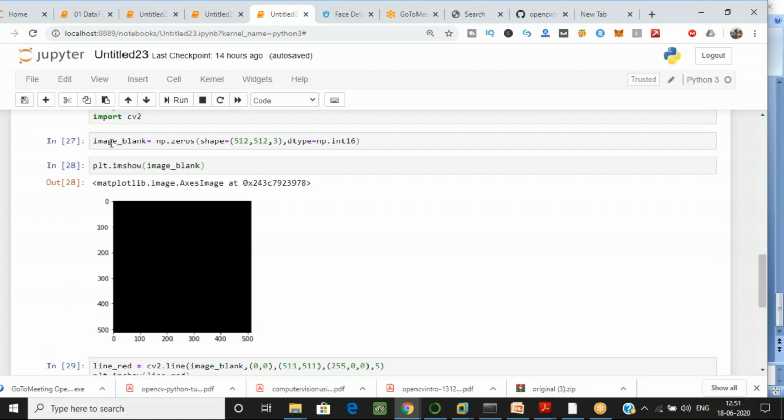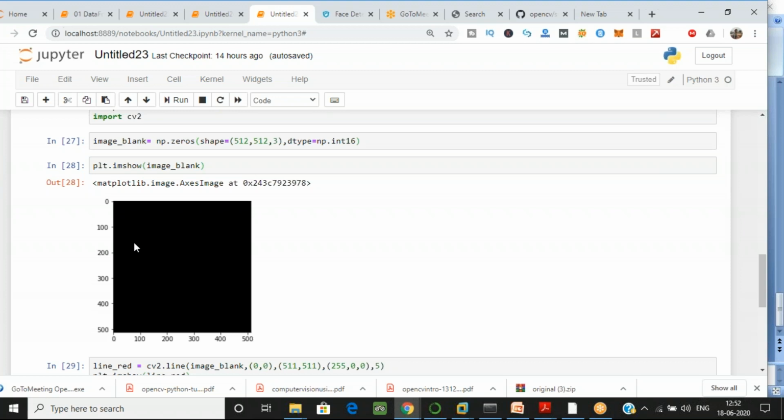First I have created the image variable, and in this I'm using numpy arrays, and the function is zeros, and I'm providing the shape and the data type. This is width, height, and we have covered this. So it will generate a blank screen over here.